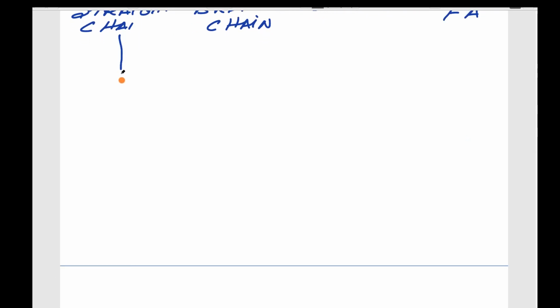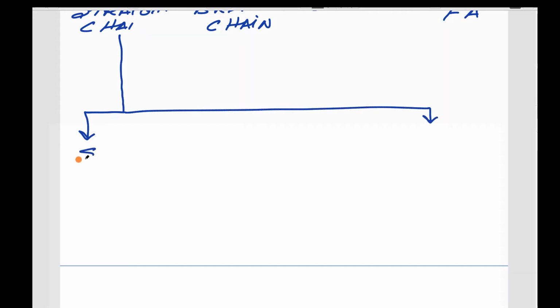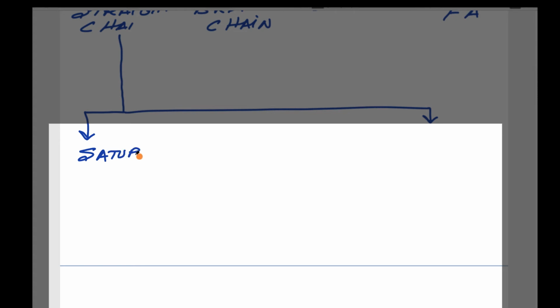The straight chain fatty acid is further classified into saturated and unsaturated. Okay, what does it mean? Saturated means there is no presence of a double bond. Unsaturated means the presence of one or more double bonds. Okay.